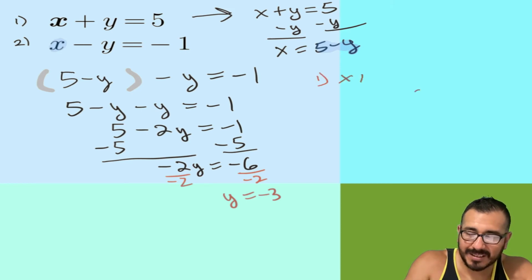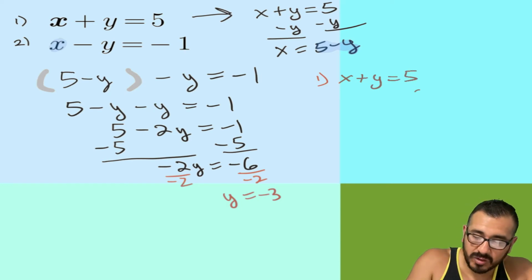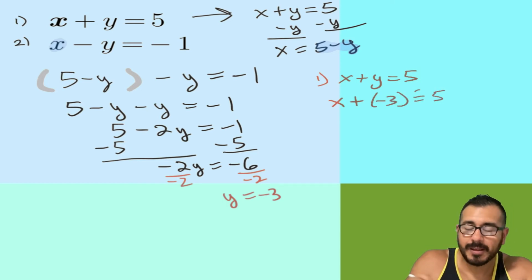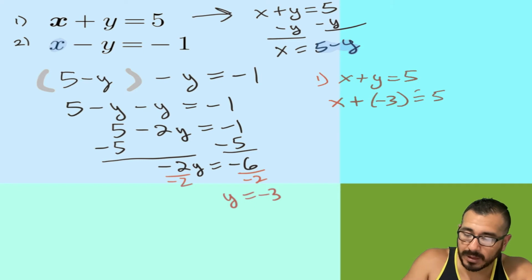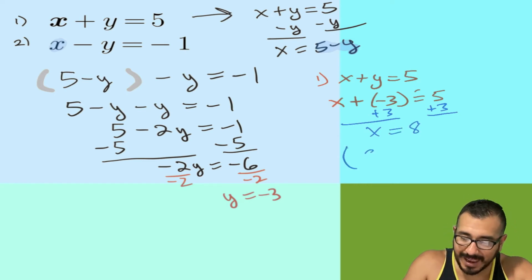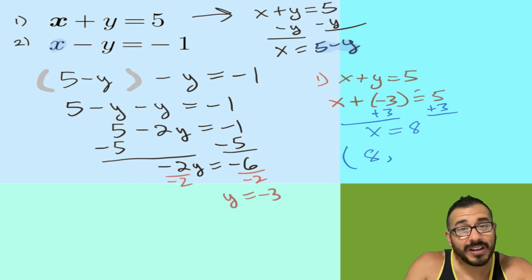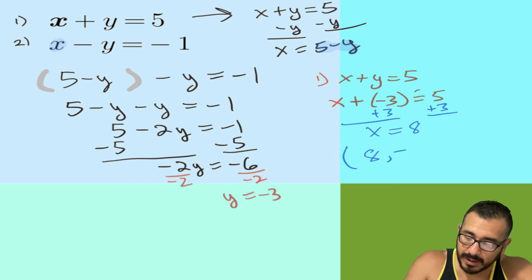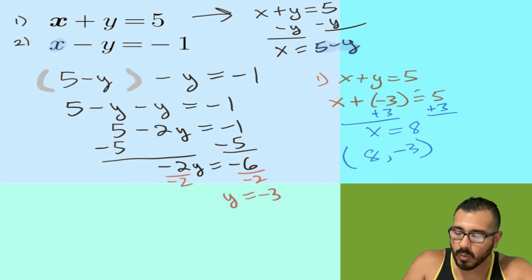It was x plus y equals 5. But now I know y equals negative 3. So we're left with x plus negative 3 equals 5. Let's add 3 to both sides to solve for x, and we're left with x equals 8. So now I know that 8 was our value for x and negative 3 was our value for y.